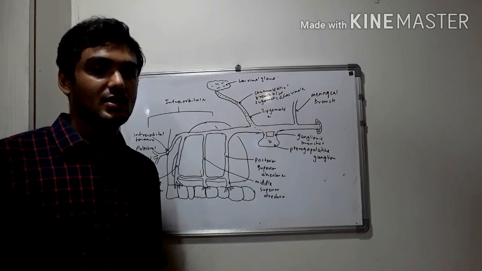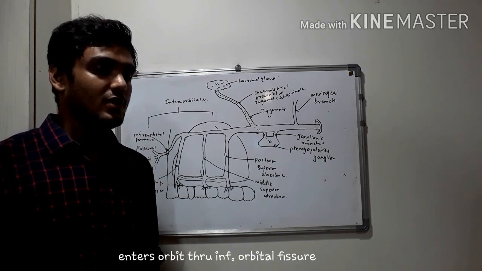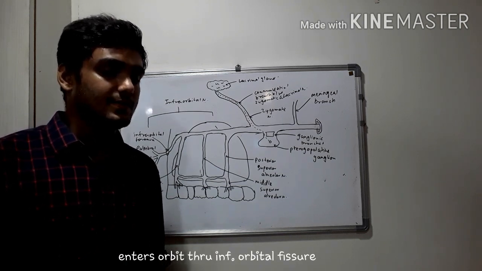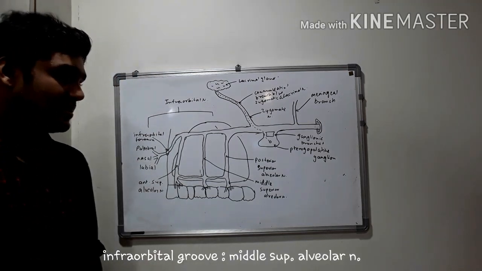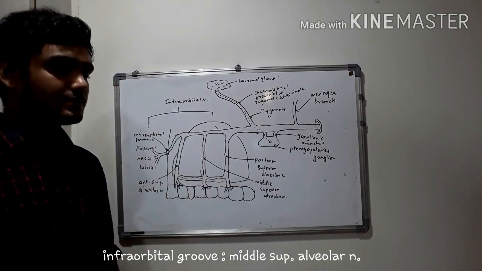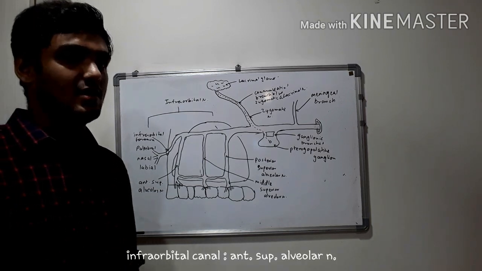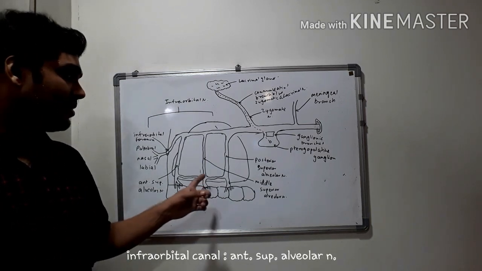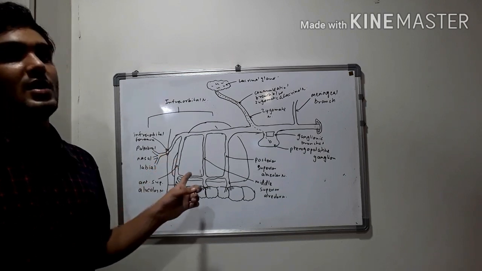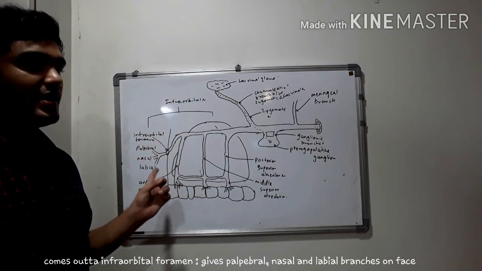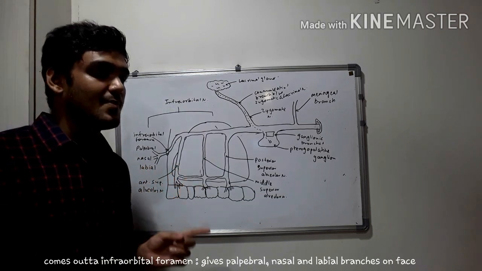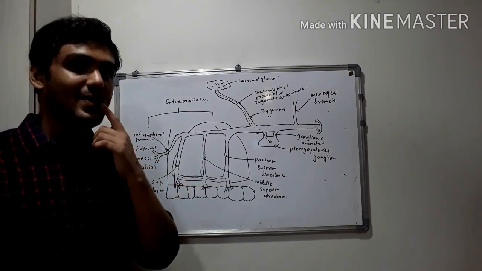So the infraorbital nerve enters the orbit through infraorbital fissure. Then it runs in the infraorbital groove, and there it gives middle superior alveolar nerve. Then the infraorbital canal, where it gives the anterior superior alveolar nerve, and finally comes out of infraorbital foramen on the face, where it gives three branches, that is the palpebral, the nasal, and the labial branches.